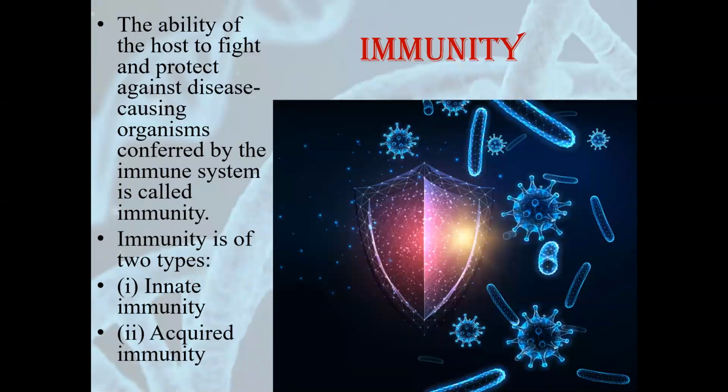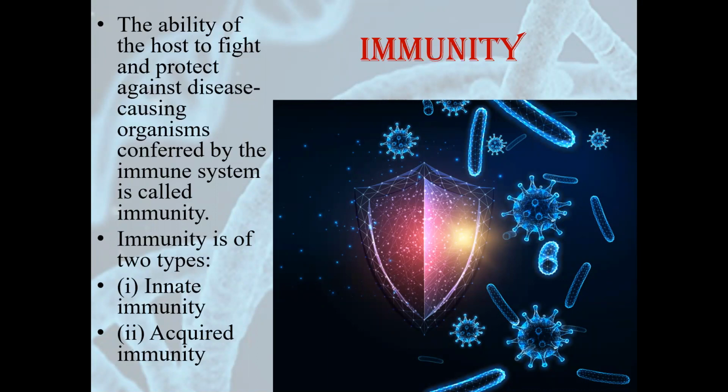Part 2 of this chapter has the topic immunity. What is immunity? Immunity is the ability of the host to fight and protect against disease-causing organisms conferred by the immune system. This is the capability of an individual or an organism to fight against diseases. Suppose you get any disease, we have already discussed that diseases are caused due to pathogens, that is by microorganisms.